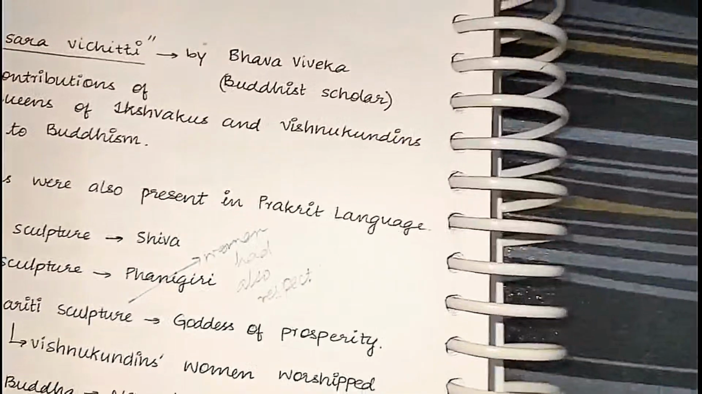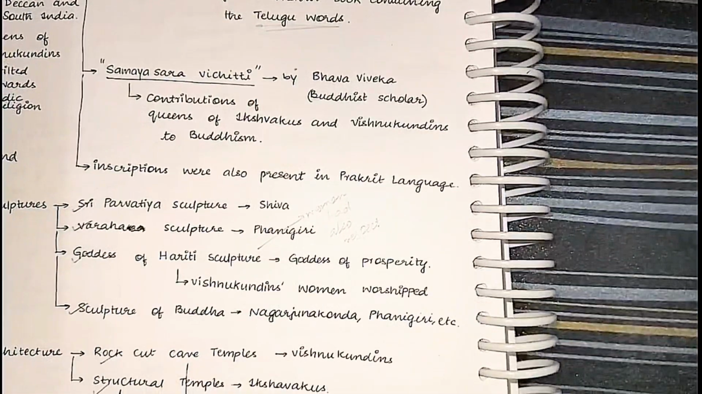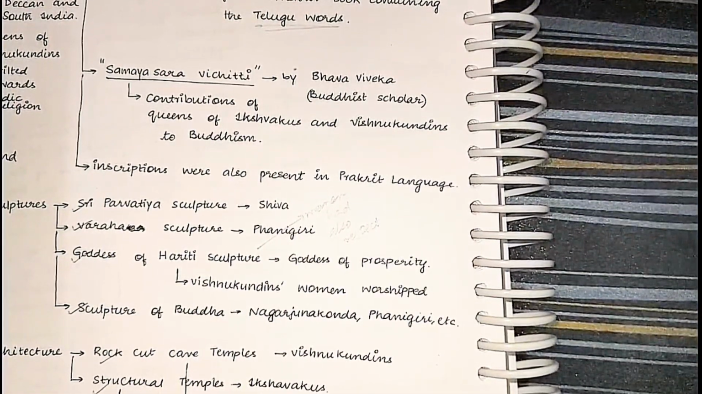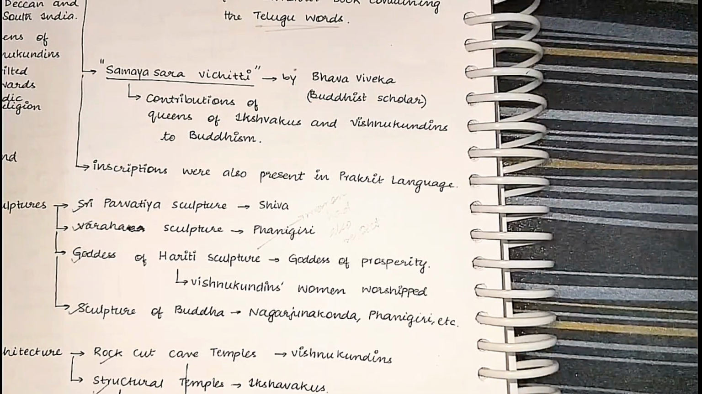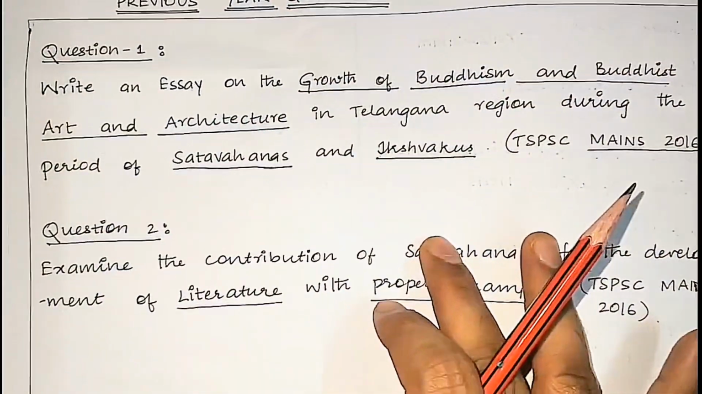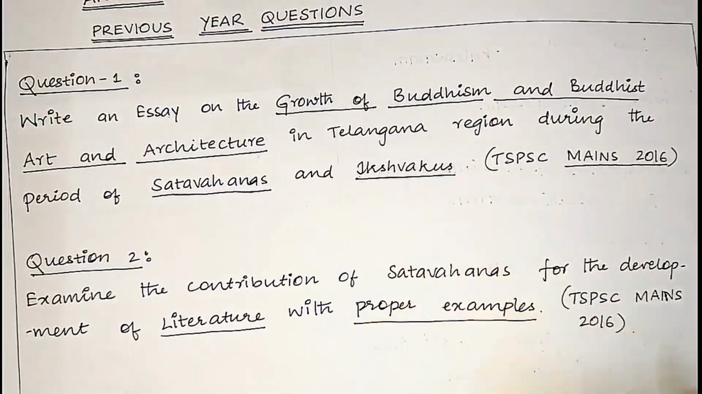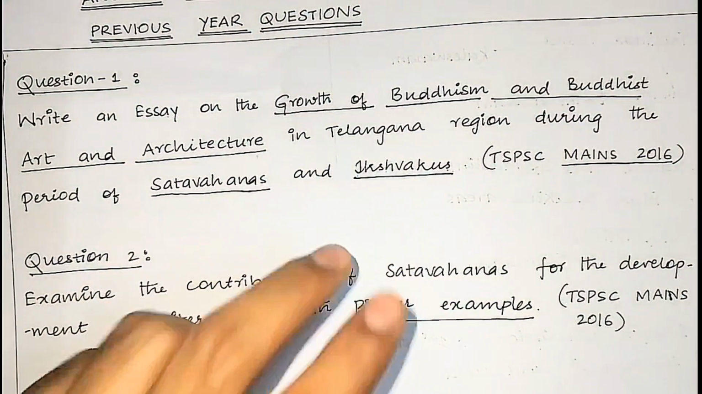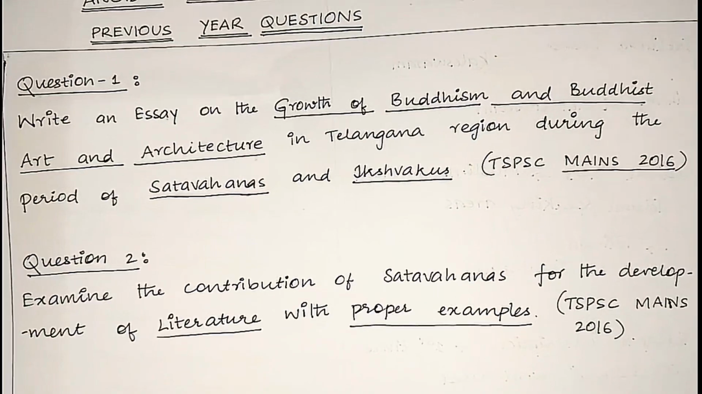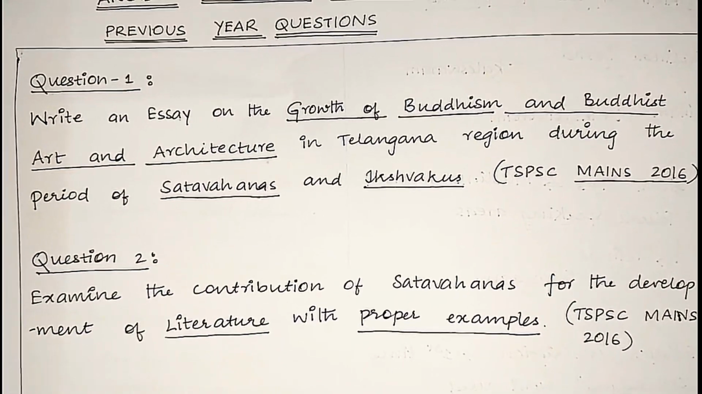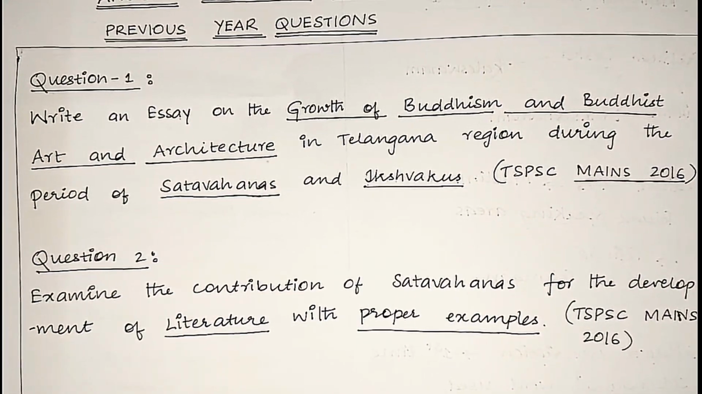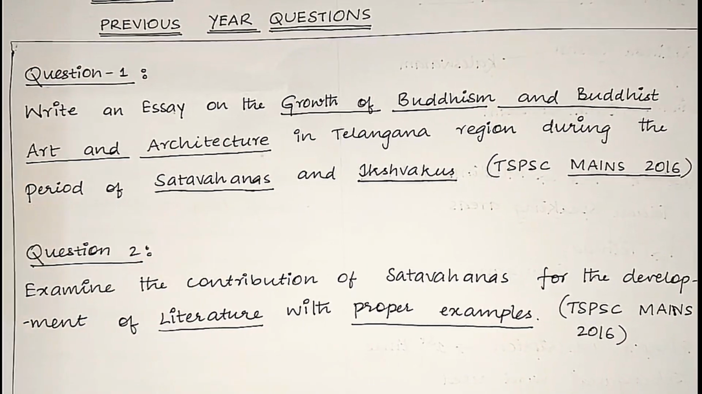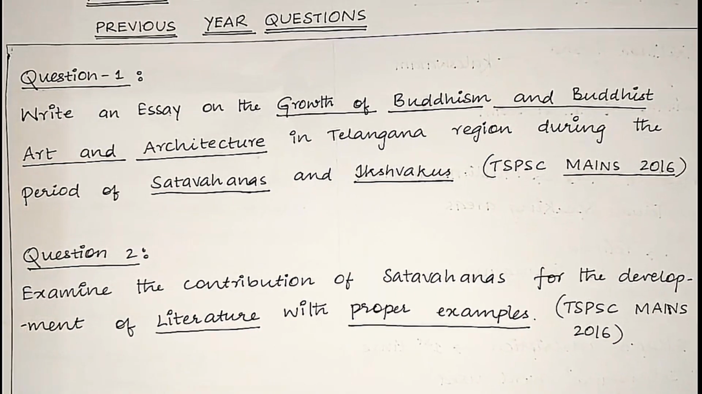However the question may come, you can easily write the answer. No doubt about it. As we have seen previously, if he's talking about Buddhist art and architecture in the Telangana region during the Shatavahanas and Ikshvakus, you can very well write this answer. Whenever you get a question on art, you can write the sculpture as well. Okay?